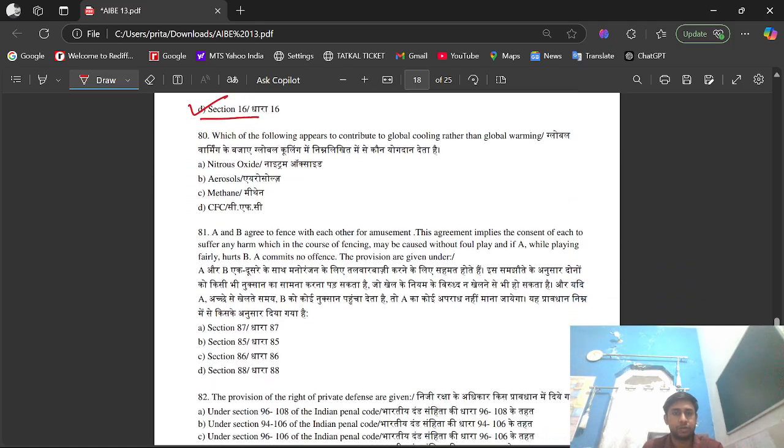Question number 80. Which of the following appears to contribute to global cooling rather than global warming? Option A, nitrous oxide. Option B, aerosols. Option C, methane. Option D, CFC. The right option is option D, that is CFC, that is chlorofluorocarbons.